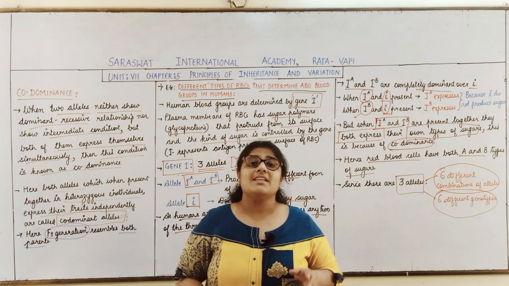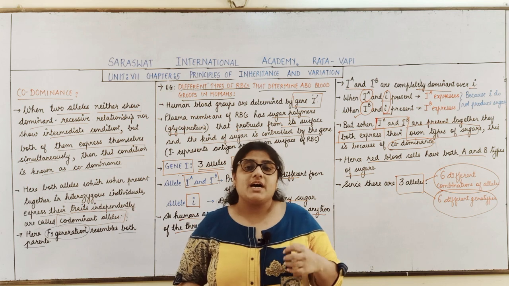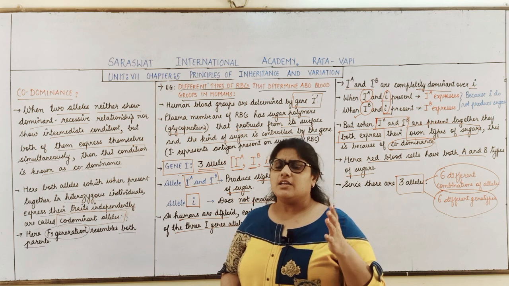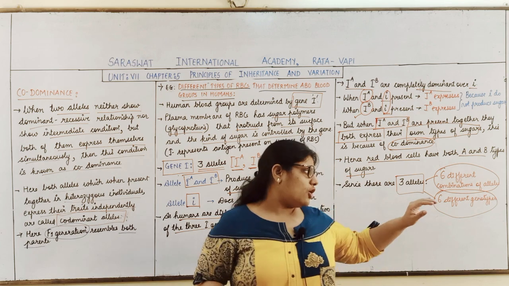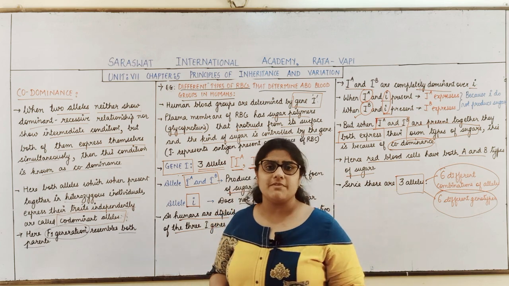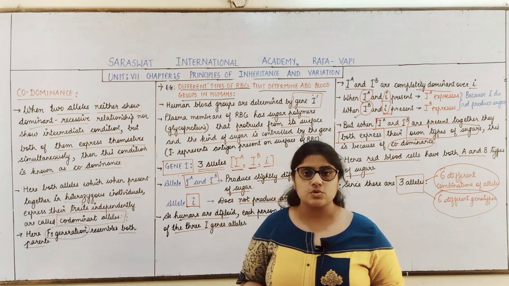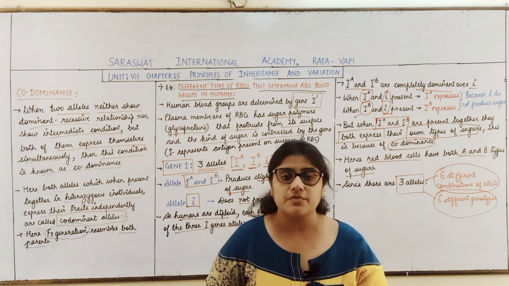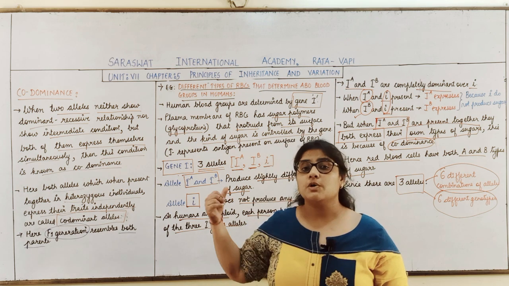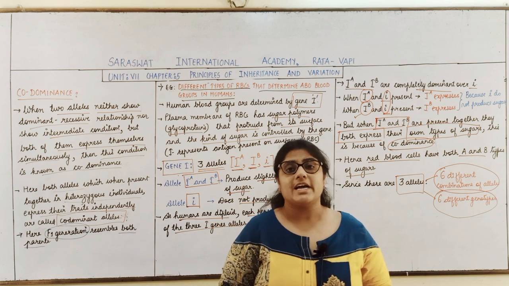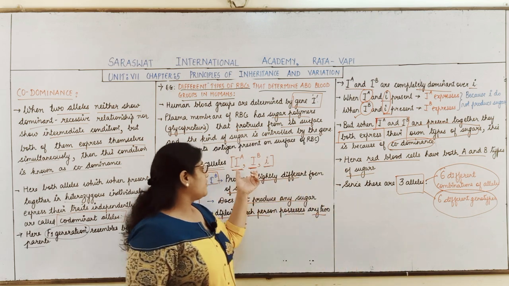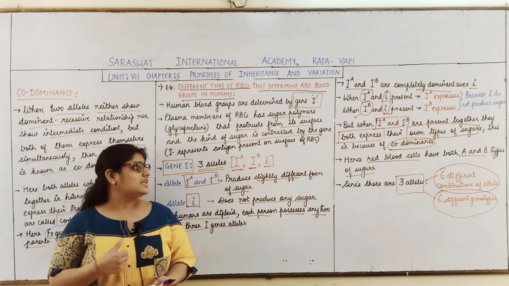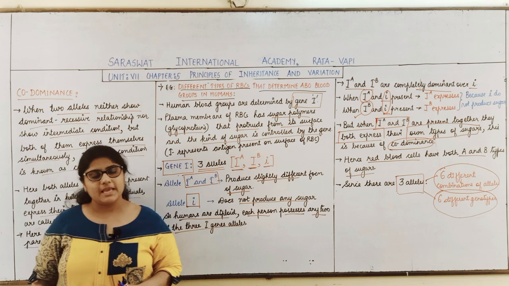So now what are the genotypes and what are the phenotypes expressed by these 6 different genotypes? Students, is it like that all these 6 different genotypes develop 6 phenotypes? No students. Of the 6 genotypes, only 4 types of phenotypes are possible. So we will study what are the genotypes and phenotypes developed from these 3 alleles, that is, which type of blood groups will be present.